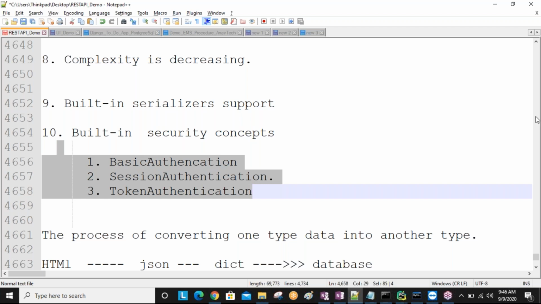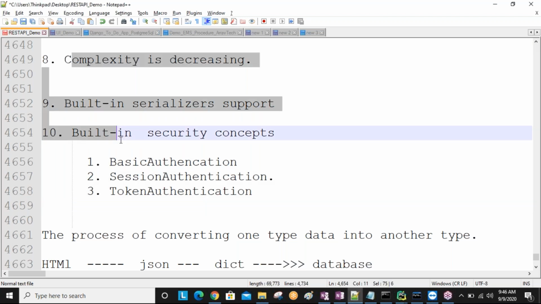Understand? Wait, I'll take care. I'll give you all the explanation of JSON and XML. Once we complete all these advantages, next I'll give you the JSON and XML explanation. Are you getting this?